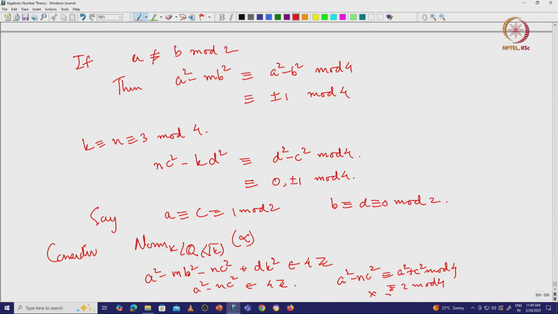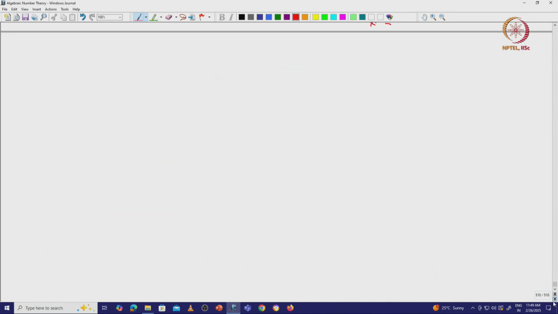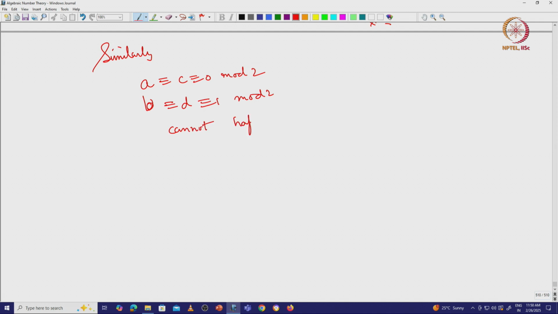Okay, so this case cannot happen, and similarly a congruent to c congruent to 0 mod 2 and b congruent to d congruent to 1 mod 2 cannot happen, right. Hence, the only thing that can happen is a is congruent to b mod 2 and c is congruent to d mod 2, right.